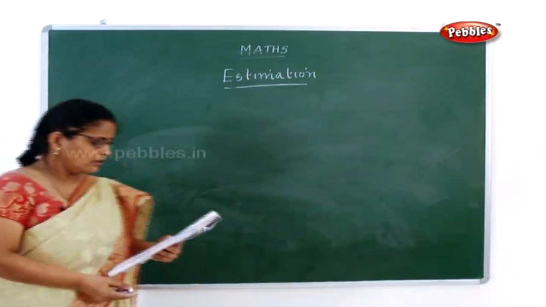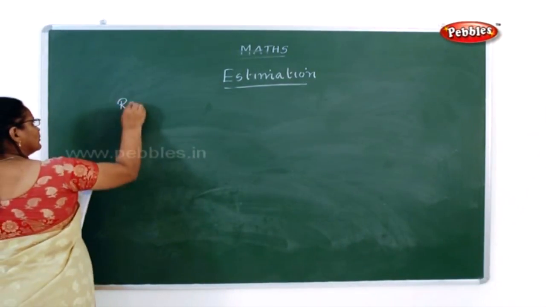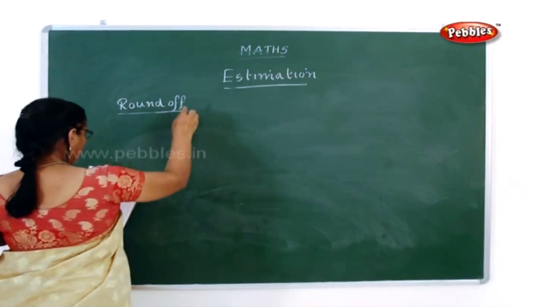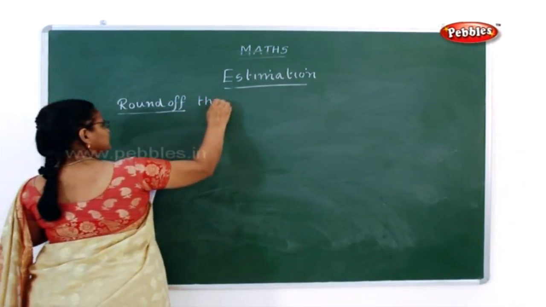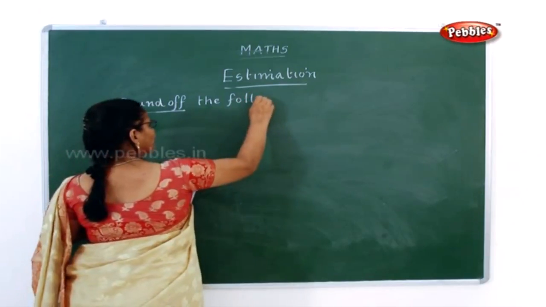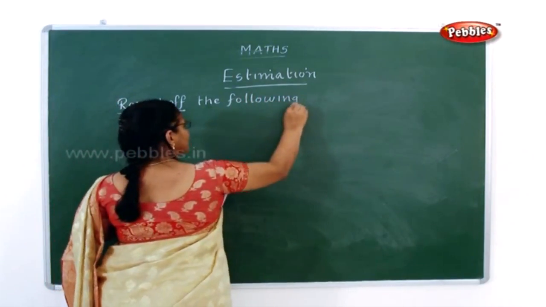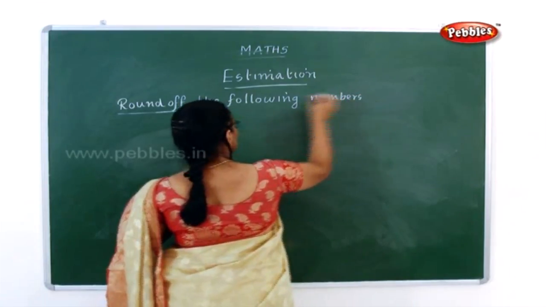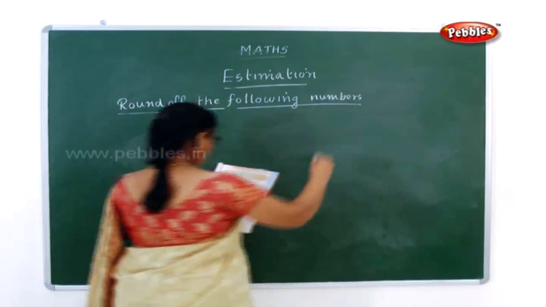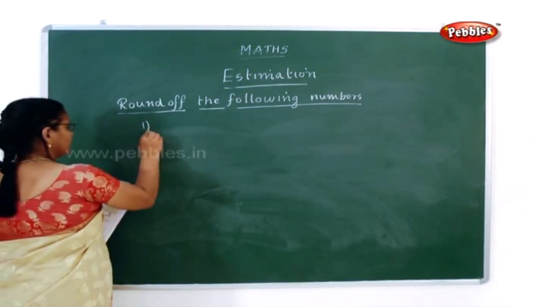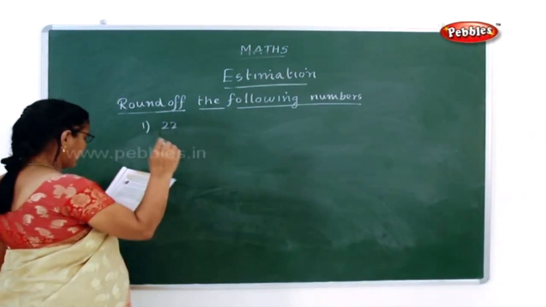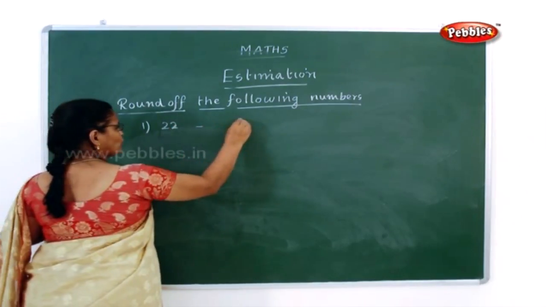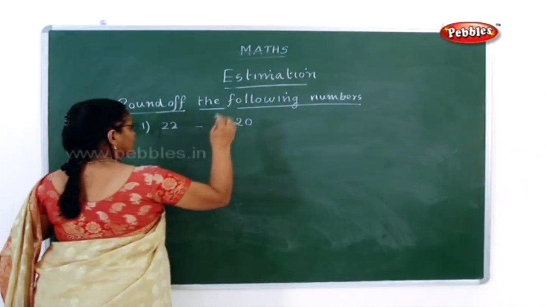See the next one: round off the following numbers to the nearest tens. See the first one, it is 22. This 22 can be rounded off to 20.